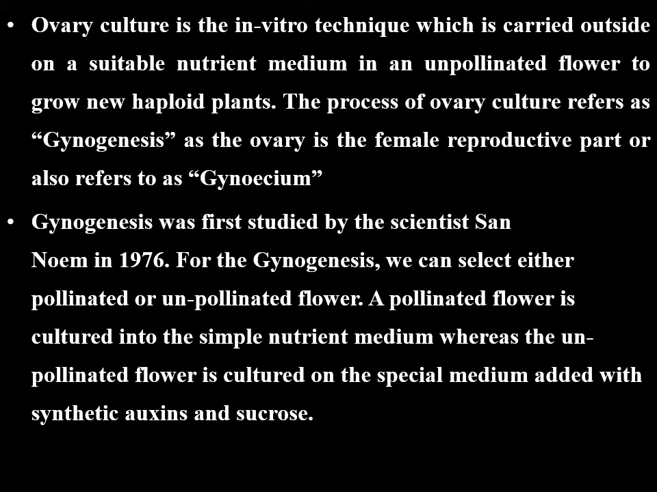Gynogenesis was first studied by the scientist San Noeum in the year 1976. For gynogenesis, we can select either a pollinated or an unpollinated flower. The pollinated flower is cultured in a simple nutrient medium, whereas the unpollinated flower is cultured on a special medium added with synthetic auxins and sucrose.